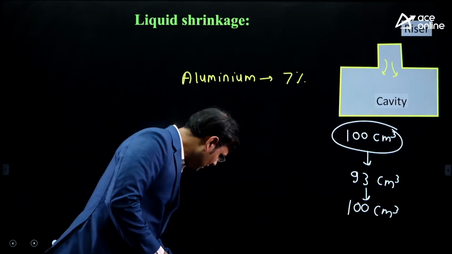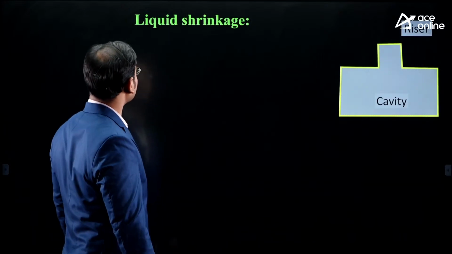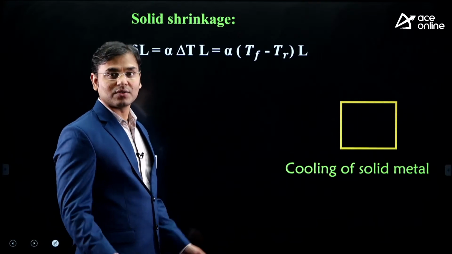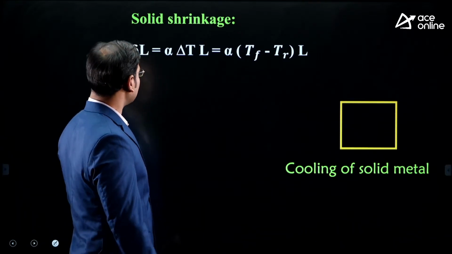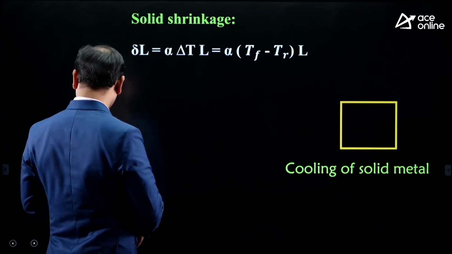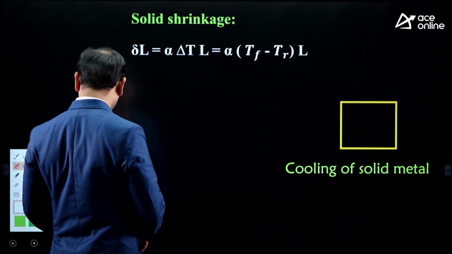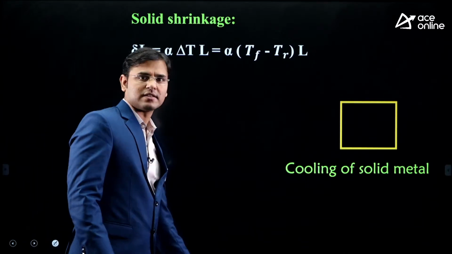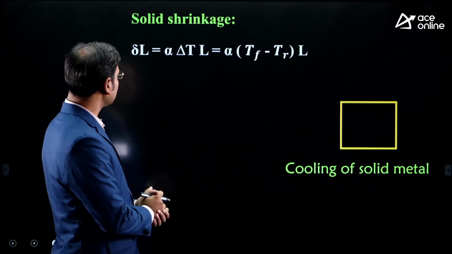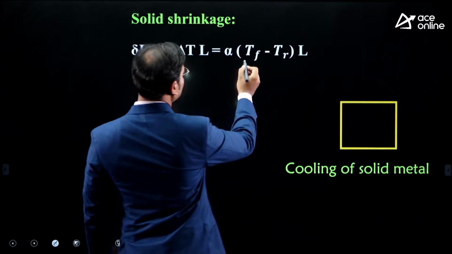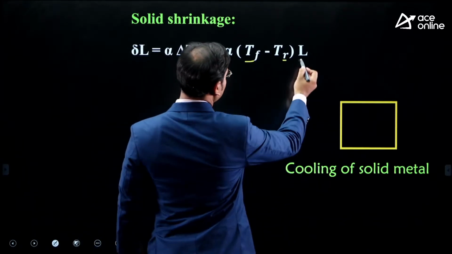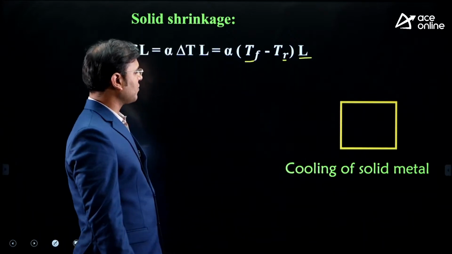Now see a little bit about the solid shrinkage. Just see that the solid shrinkage is also known as shrinkage allowance, that is today's topic. And this is the formula: change in length is equal to alpha delta T L. You can see that this is the same formula which students use in the strength of materials subject. Same formula. Alpha delta T L. What is delta T? Freezing temperature minus room temperature, into L, that is the initial length of the component.